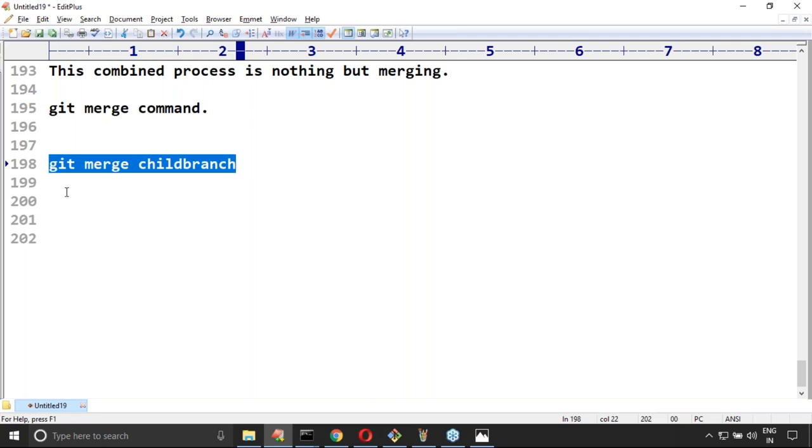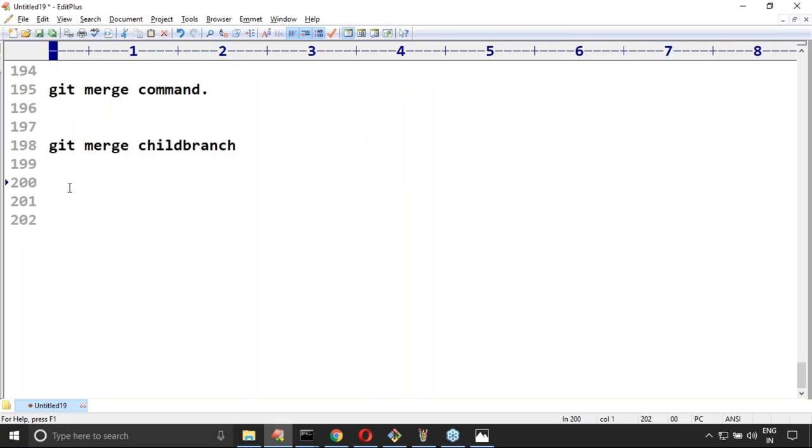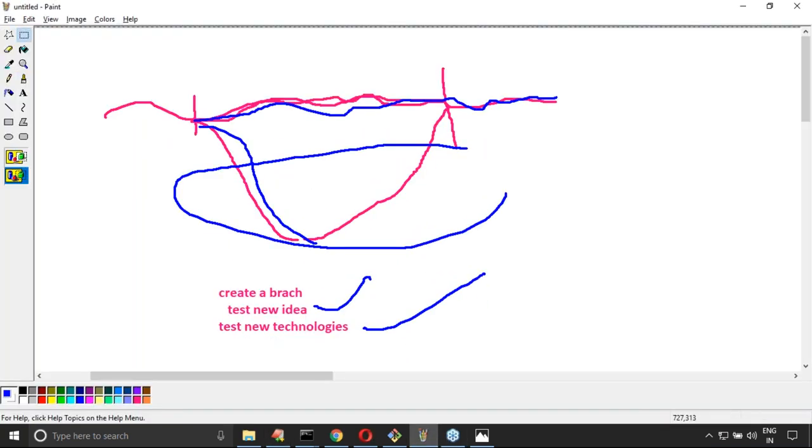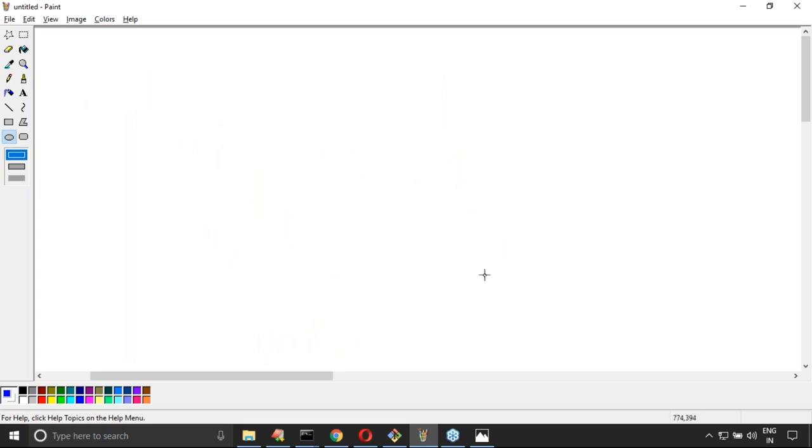Now let me go for a small example so that you can get much clarity about these things. Just a simple demo example. My total target here, listen carefully: by default, which branch will be there for me? The master branch is there. Now what I want to do is create two commits in the master branch.